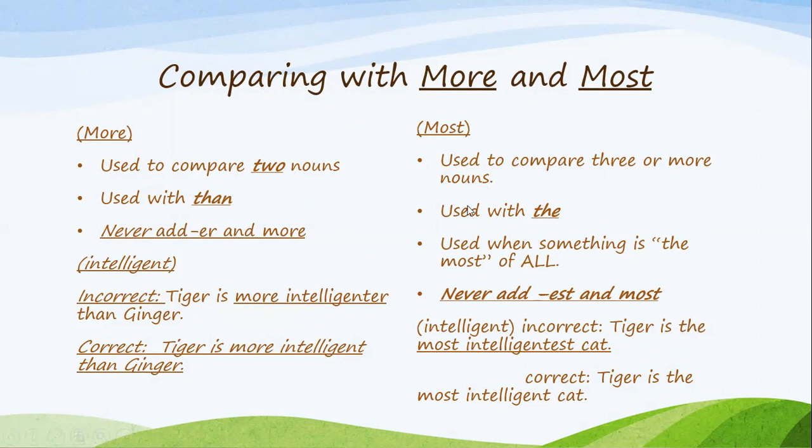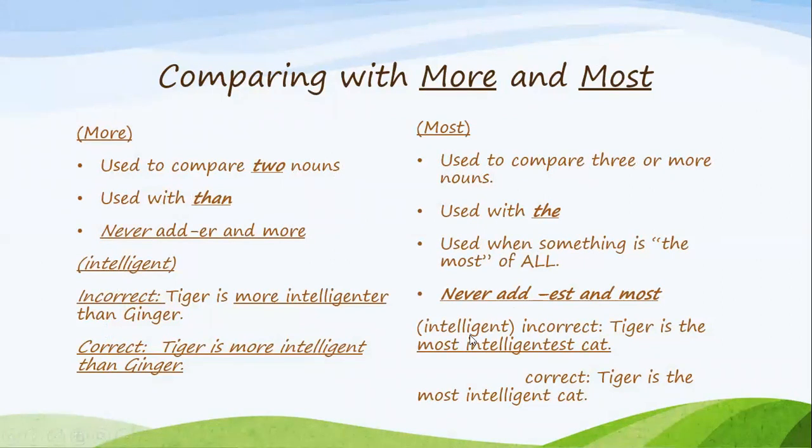Now, most is used with the superlative form, which means that we are going to compare 3 or more. It's used with the. You're still going to see the before it. It's used when something is the most of all. And in the same way, we never add EST and use most in the same sentence. Okay? Don't forget that we use most for long adjectives.